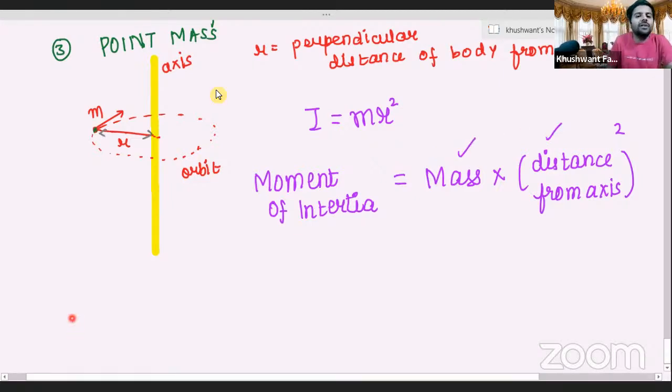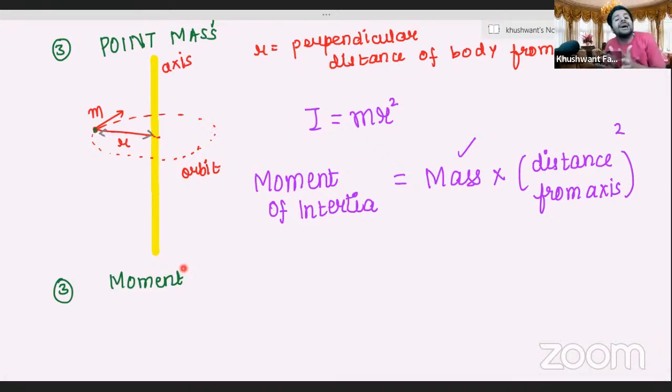On this, you all will write the next bonus point of the day, and that bonus point is moment of inertia depends upon the distribution of mass. सिर्फ mass नहीं, वो mass कैसे distributed है from the axis, कितना दूर है, कितना पास है, how close to the axis, how far away from the axis is the mass placed.